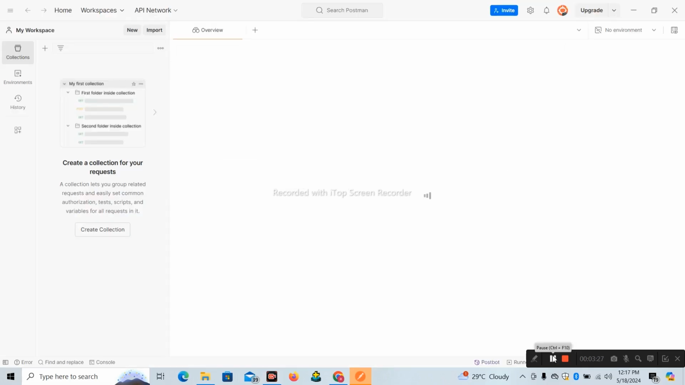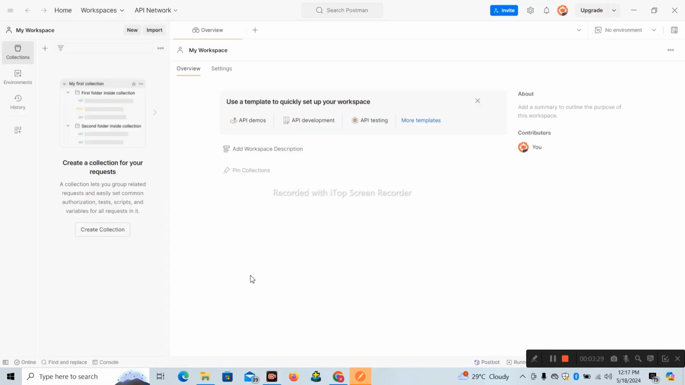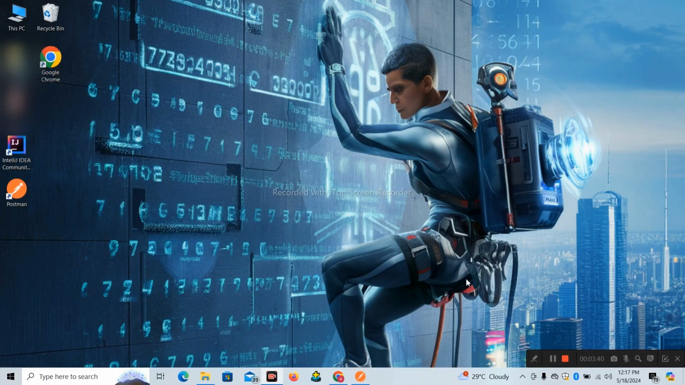By using this Postman, we will hit an HTTP request to a server and we will get a response from it. Okay, that's fine. In the next tutorial, I will show how to use it. As of now, we will download one more application.